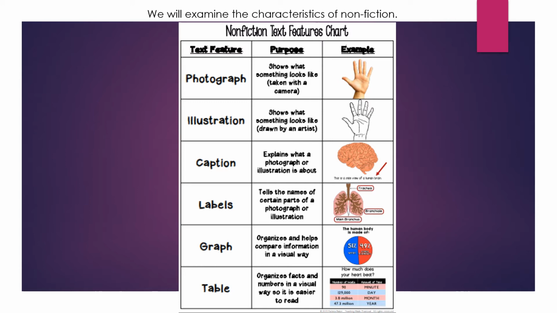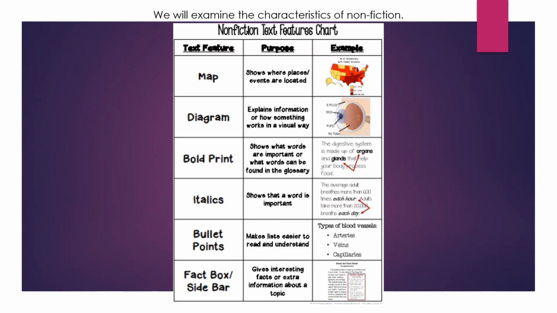Some authors of nonfiction will include graphs depending on what the topic is about. Some will include tables, again, depending on what the topic is about. Other features of nonfiction is the map. A lot of authors will put maps in there so that you understand where the event that you're reading about is taking place. A lot of nonfiction contains diagrams, which will explain the information that you're reading or how something works using a diagram to make it clearer for you.